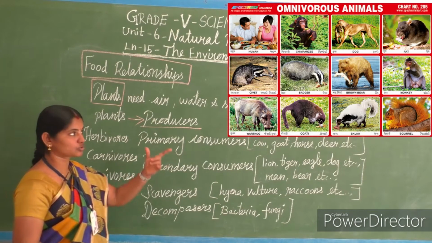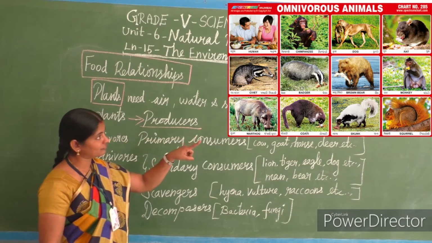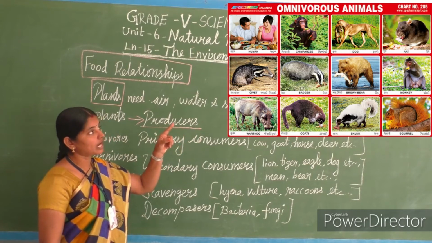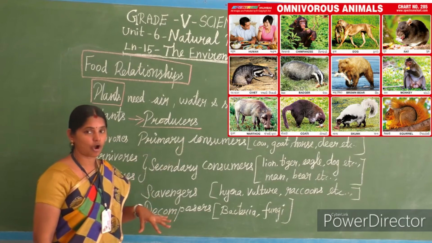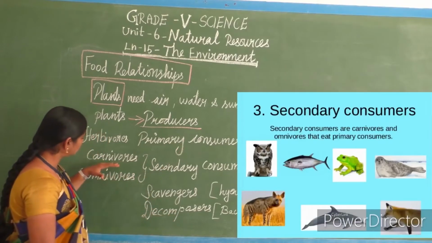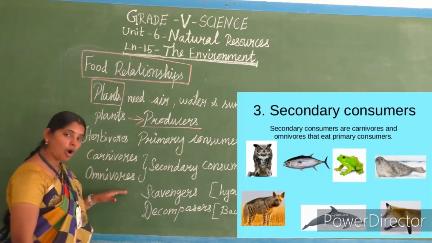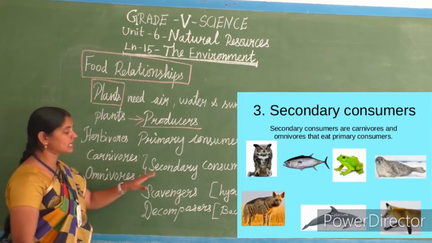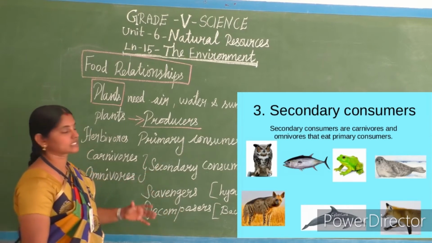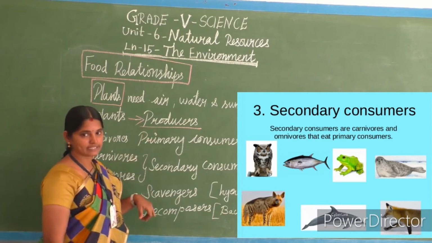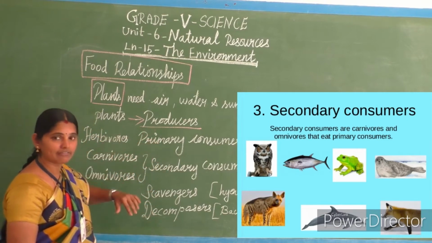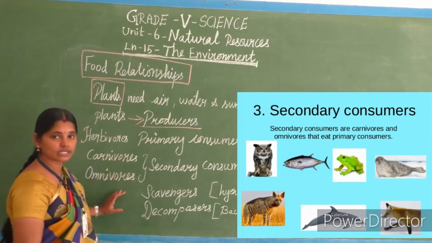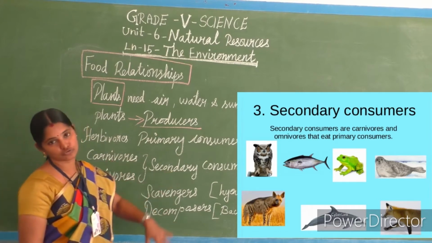Bear also. Look at that, bear takes plant food and it takes fish also. So both carnivores and omnivores come under secondary consumers. So producers, plants; first level animals, herbivores; second level consumers, carnivores and omnivores are secondary consumers.